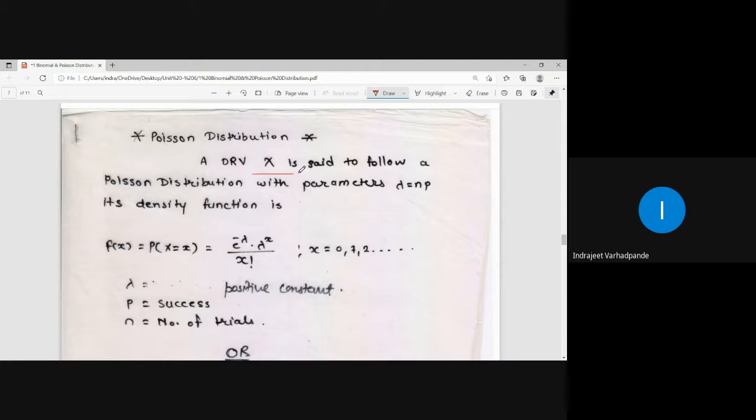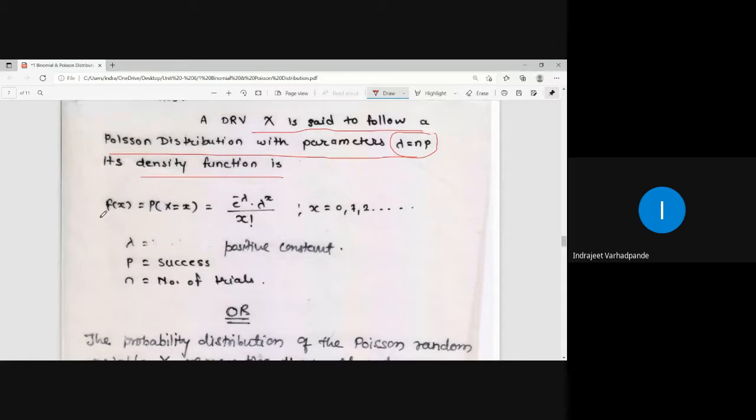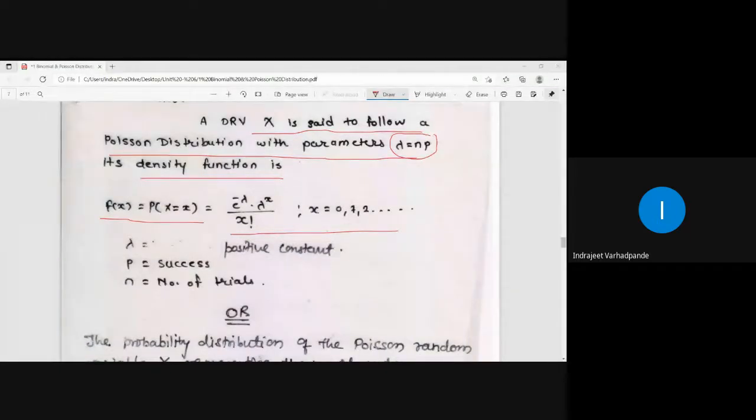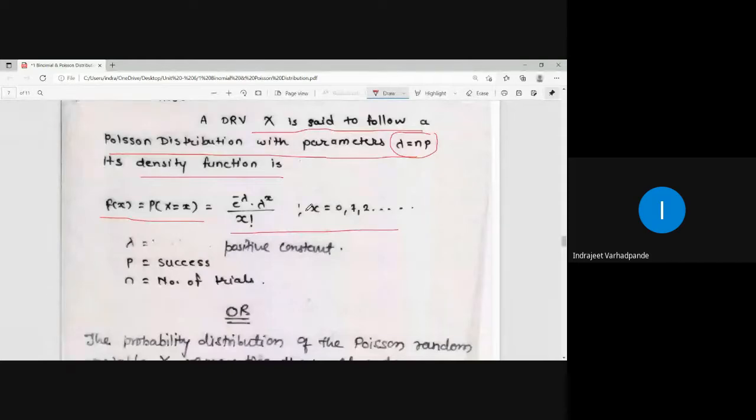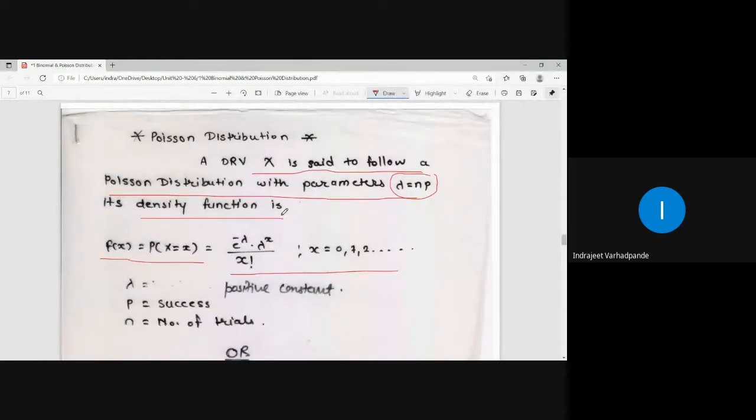A discrete random variable x is said to follow a Poisson distribution with parameter lambda equal to np, and its density function is given by f(x) = probability at X equal to x, which is e to the power minus lambda into lambda to the power x upon x factorial, where x is equal to 0, 1, 2, 3 and so on. Poisson distribution is nothing but the limiting case of the binomial distribution.